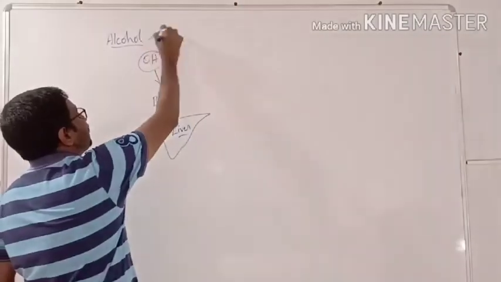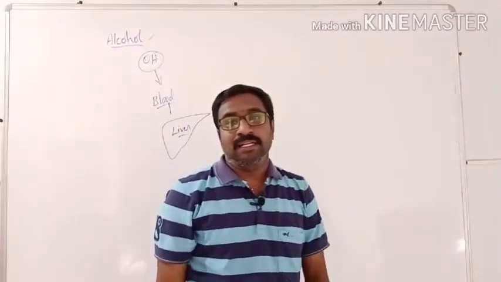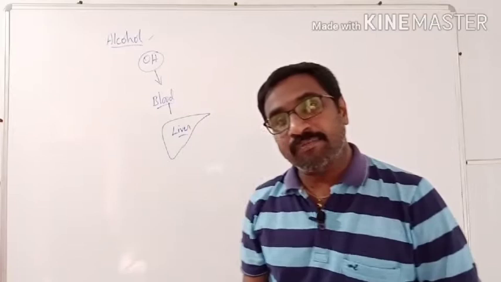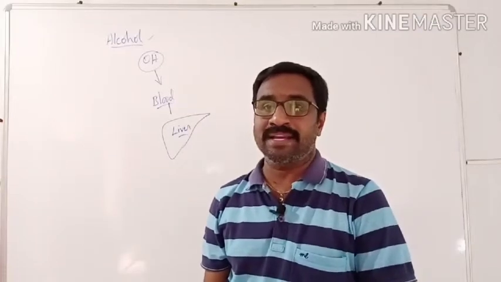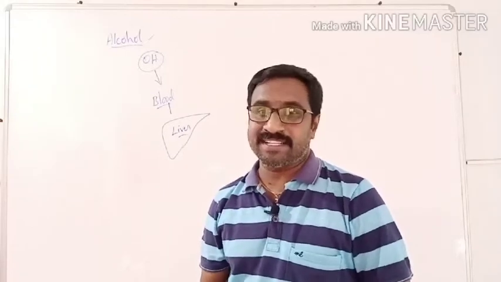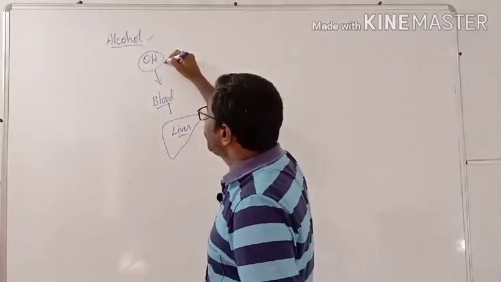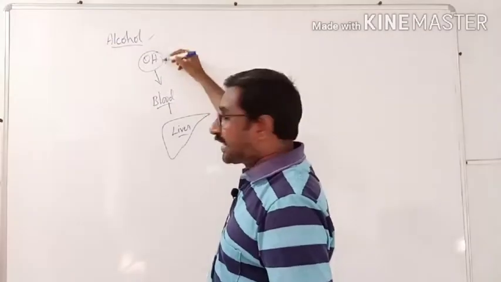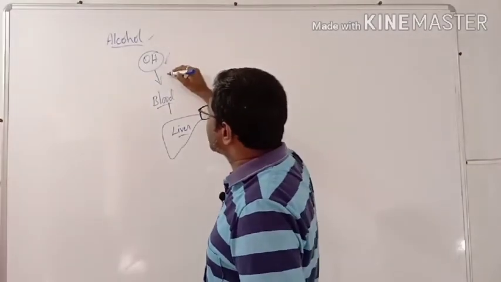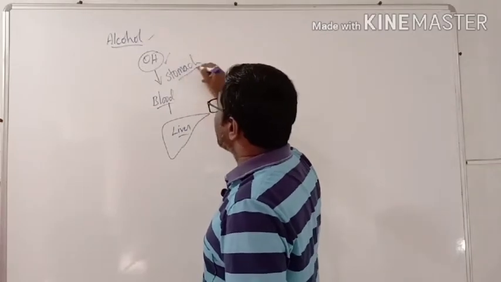Whenever we are talking about alcohol, it is obtained by the anaerobic fermentation by Saccharomyces cerevisiae, which is commonly called brewer's yeast, and that produces the alcohol. Whenever we consume alcohol, it is absorbed maximally in the stomach region into the blood.